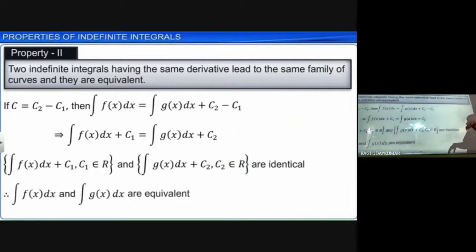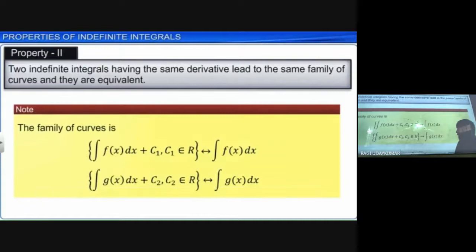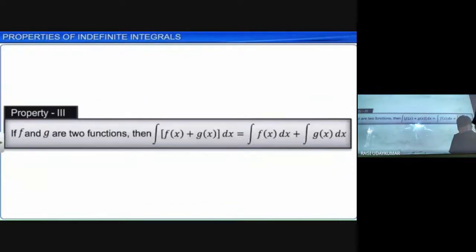And let us see the examples. Through the example you can easily understand. The family of curves, whatever it may be, represents f of x dx. The second function represents the other. Both families of curves are the same, not different.